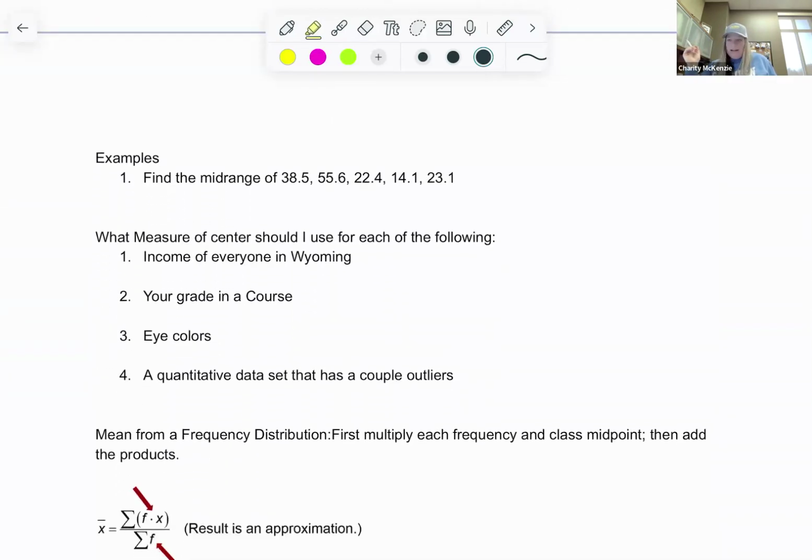Okay, so what would be the mid-range of this data set, that same data set we've been looking at? We just take the highest value, which was 55.6, and my lowest value of 14.1, and find the average of those. So add those together and divide by 2. 14.1 plus 55.6, divided by 2, I got about 34.85.